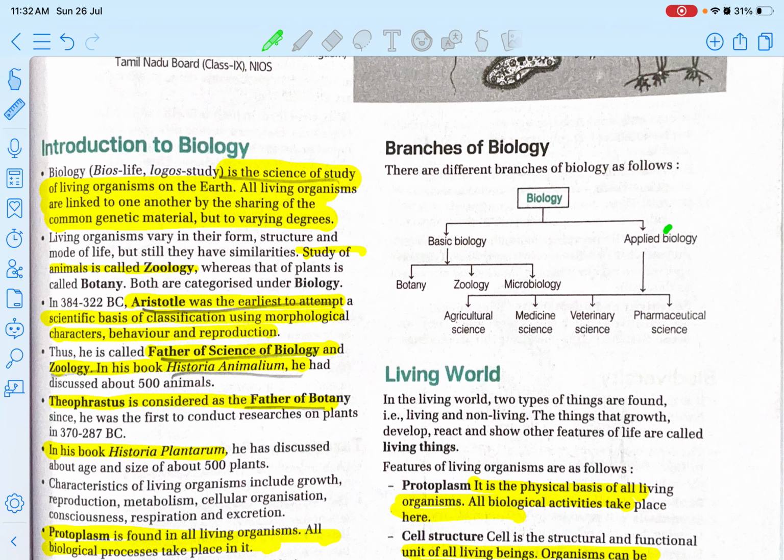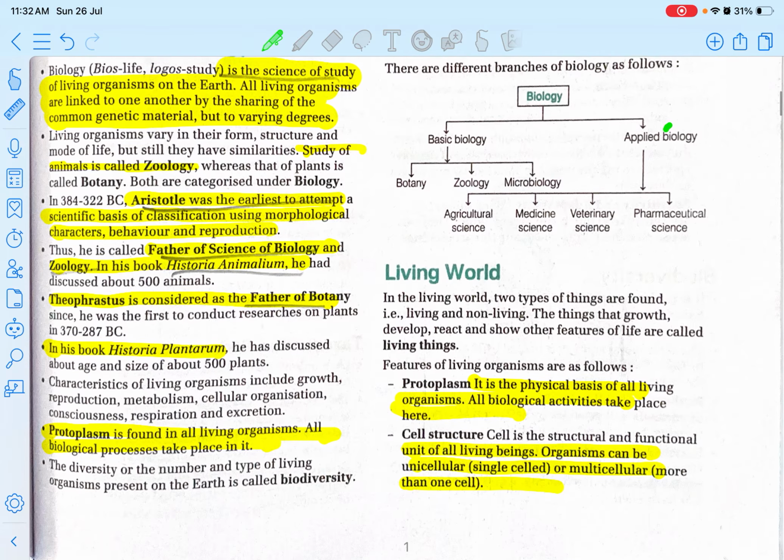This is a fairly difficult chapter because you have to learn the name of the species, name of the genus, and phylum and whatnot. So let's get started. Biology is the science of study of living organisms on the earth. Living organisms are linked to one another by sharing of common genetic material, but to varying degrees. The study of animals is called zoology, and of plants is called botany.